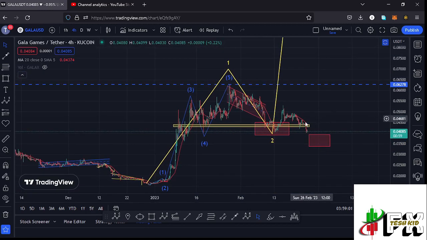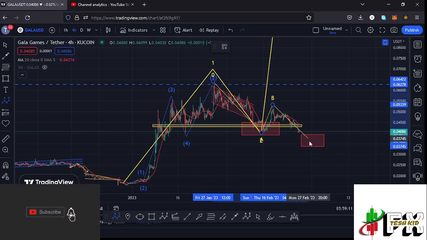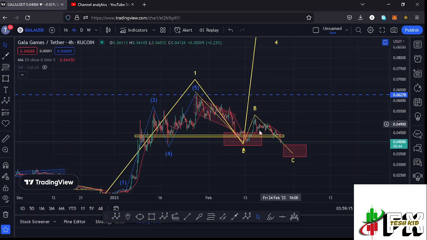And there are chances that whatever we are seeing over here is just a massive ABC corrective structure, where we can term this as a wave A, then that is the wave B. Then I'm expecting one more leg down in the formation of that wave C to fully maximize our target areas to the lower side in the formation of this higher Elliott wave count 2.